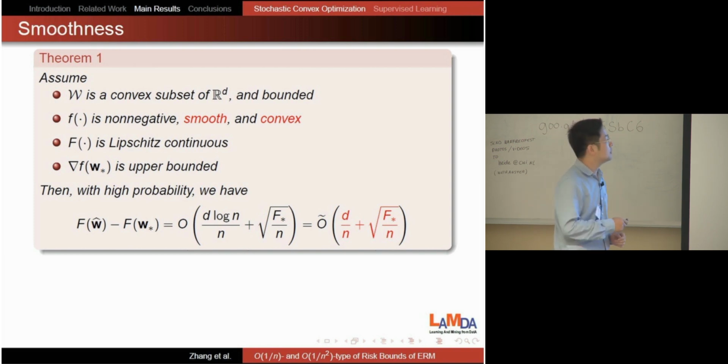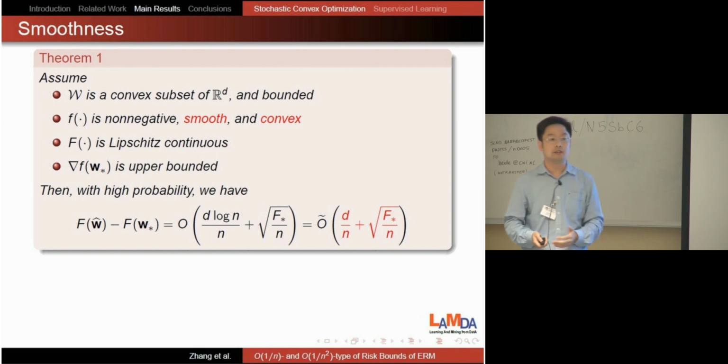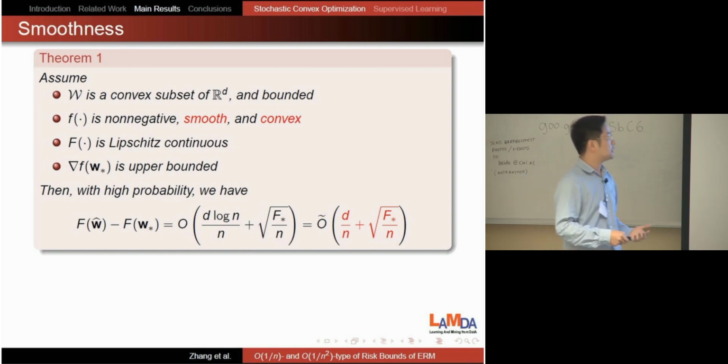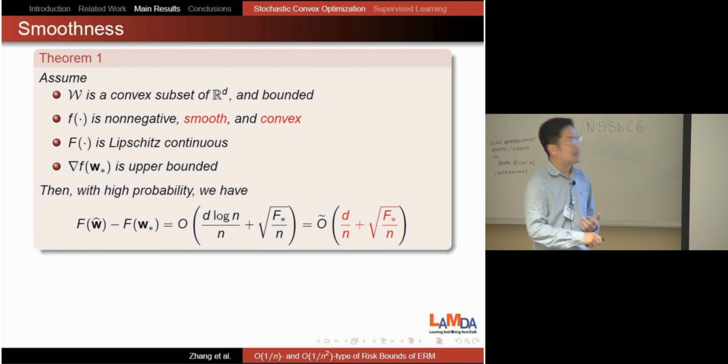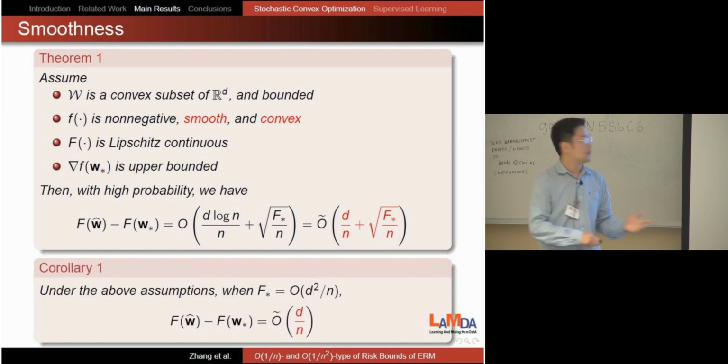And finally, we assume that the stochastic gradient at the optimal solution, just at this one point, is bounded. It can be unbounded in other places. Okay. Then with high probability, we can prove that the risk bound is on the order of d over n plus square root of f star over n. As I said before, in this case, if f star is small, for example, if we choose this order, we get a 1 over n rate.